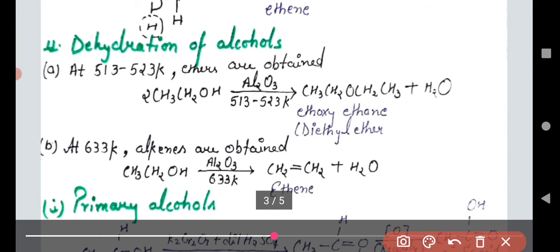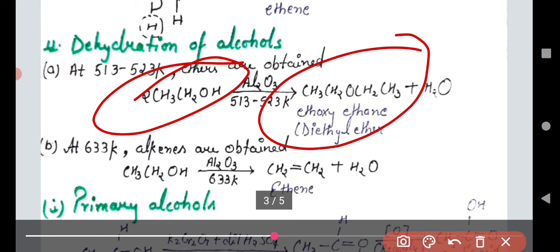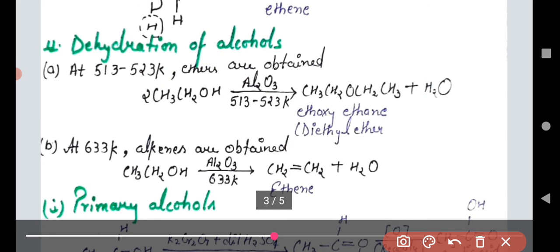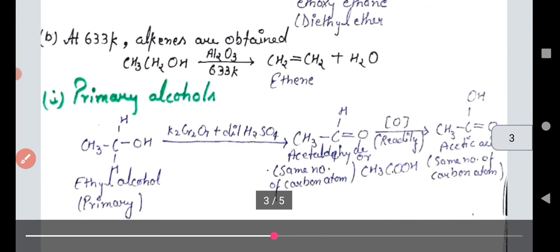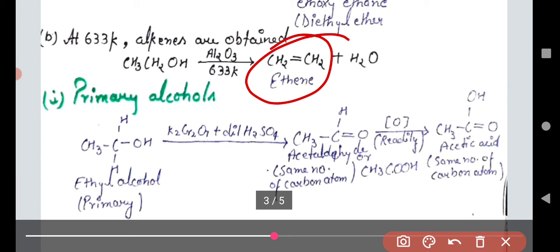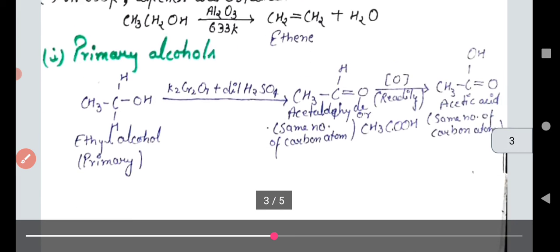In the presence of aluminum oxide, ethyl alcohol converts into ethoxyethane or diethyl ether. Understand? Another chemical reaction is that whenever ethyl alcohol reacts with aluminum oxide, we get ethene. Understand that? So it is a matter of chemical reaction.